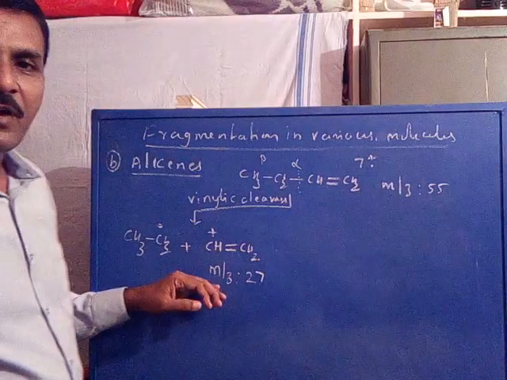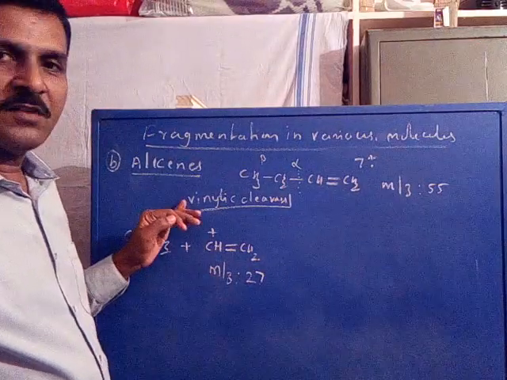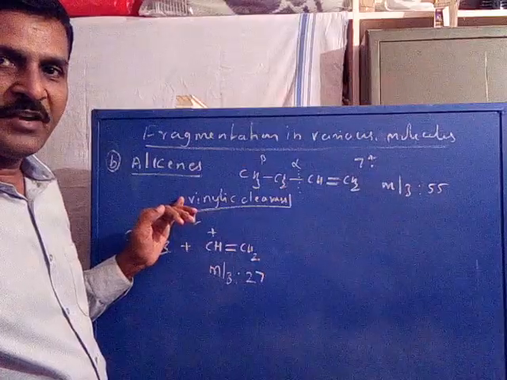Because of vinyl cation formation, it is called vinylic cleavage or alpha cleavage.